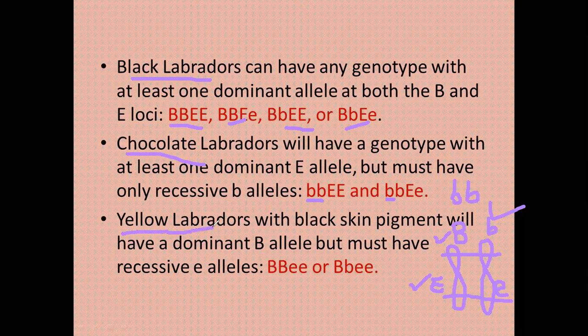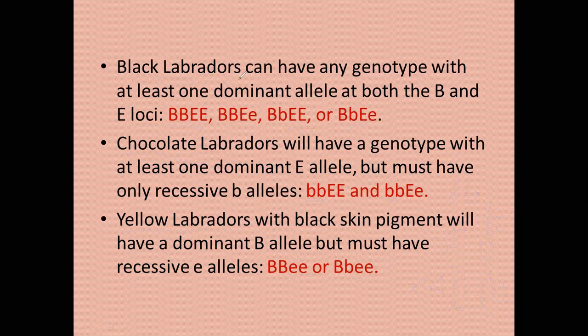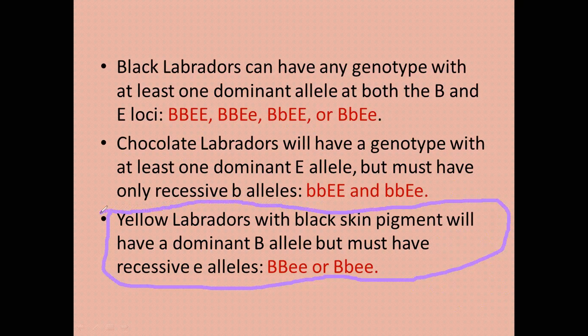The yellow Labradors can be found if there are two small e, no matter if there are two capital E on the other hand, or if there is capital B, small b on the other gene. So if these two younger siblings come together to beat the elder one, they will dominate. This is epistasis, and recessive epistasis to be exact, because here two recessive alleles are coming and dominating over dominant alleles.